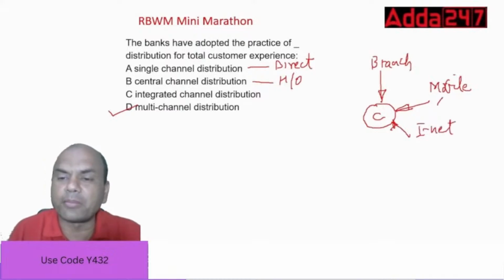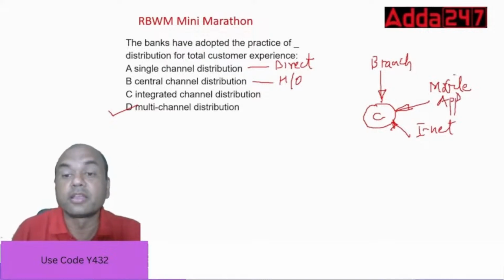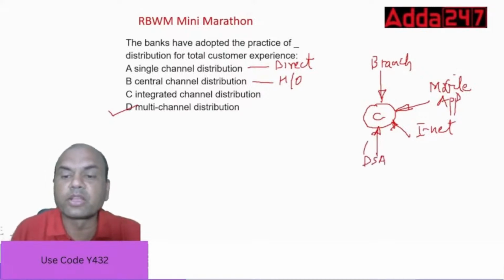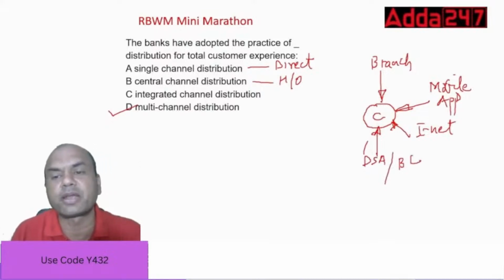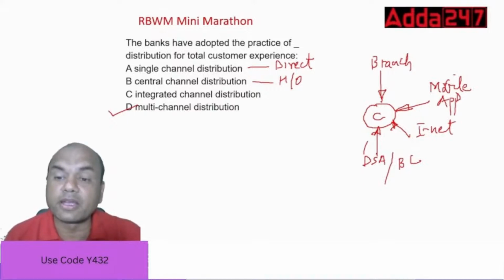Fourth is app; let's combine this with mobile. Then fifth, is that all? No. The bank can reach through DSA also. We'll combine DSA and BC, business correspondent, because nationalized banks have BCs and private banks have DSAs. So branch, mobile, internet, DSA, then what else?